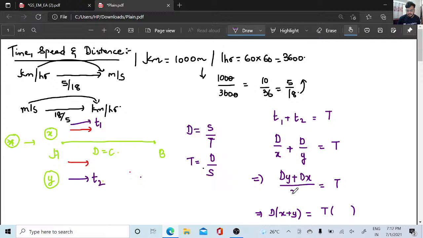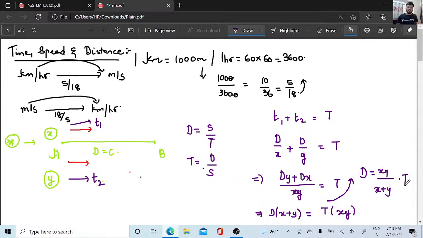So here it becomes t into xy. If I want to solve for d, if I want to know the value of d, it is nothing but xy divided by x plus y, into t, where t is nothing but your total time.